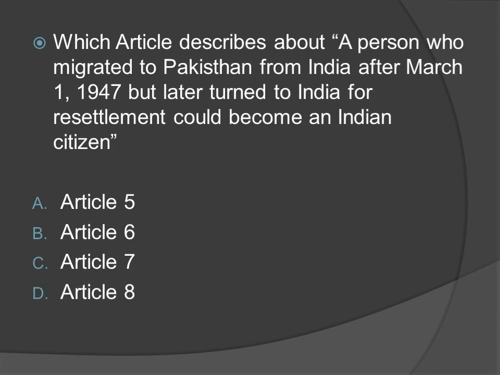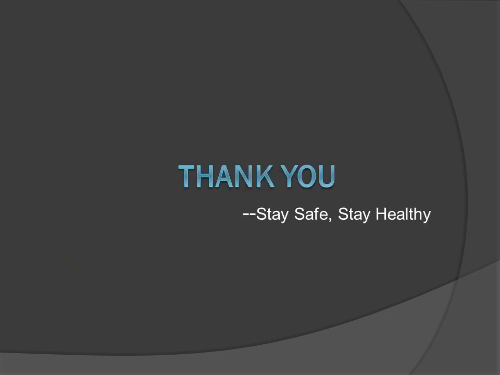Which article describes that a person who migrated to Pakistan from India after March 1st, 1947, but later returned to India for resettlement could become an Indian citizen? Option A, Article 5. Option B, Article 6. Option C, Article 7. Option D, Article 8. The right answer is option C, Article 7.